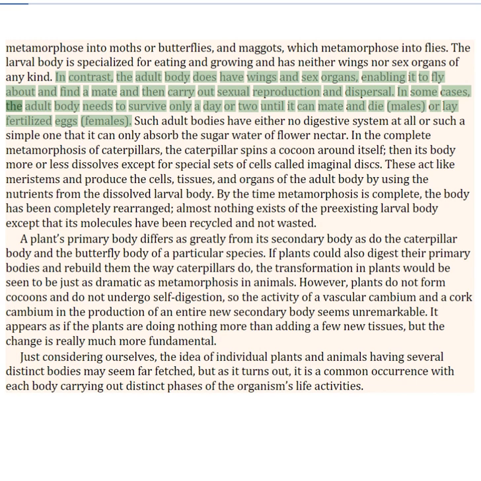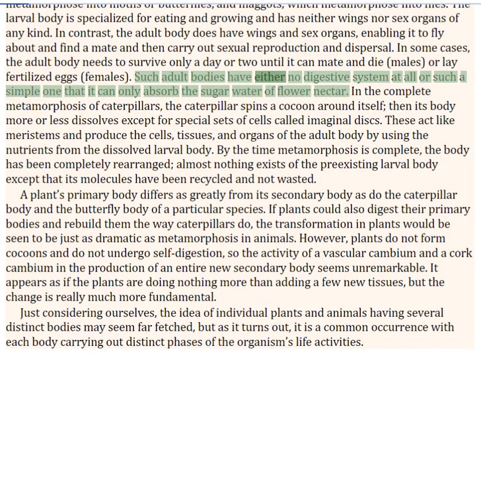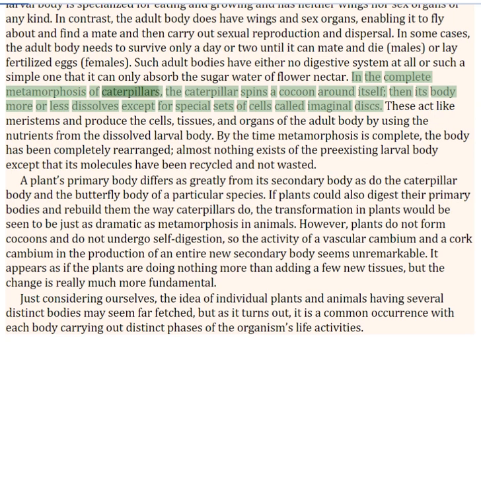In some cases, the adult body needs to survive only a day or two until it can mate and die or lay fertilized eggs. Such adult bodies have either no digestive system at all or such a simple one that it can only absorb the sugar water of flower nectar. In the complete metamorphosis of caterpillars, the caterpillar spins a cocoon around itself, then its body more or less dissolves except for special sets of cells called imaginal discs.